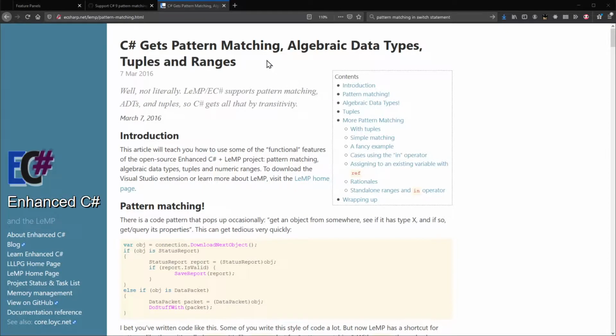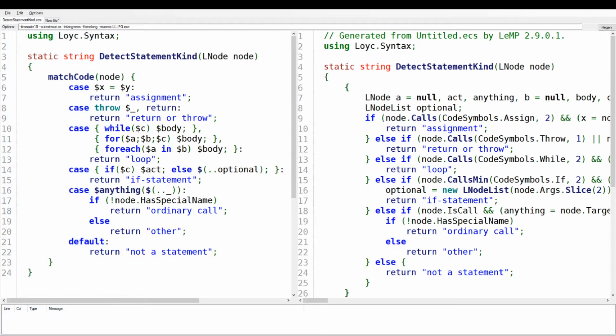and partly because I knew that the Microsoft team had decided to introduce a new pattern matching syntax that was incompatible with the pattern matching syntax I'd already added to enhanced C# a couple of years earlier. Not to mention the fact that C# also added pattern matching to the case statement in the switch statement, and that change doesn't look compatible with a key feature of enhanced C#.